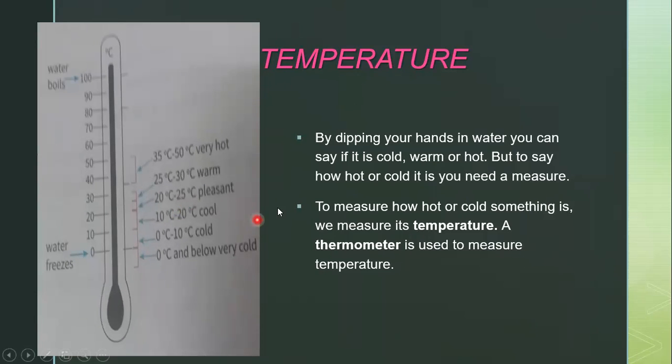Temperature. By dipping your hands in water, you can say if it is cold, warm or hot. But to say how hot or cold it is, you need a measure. Just by touching, you can say whether it is hot or cold, but to measure how much hot and how much cold, you want a measurement. For that there is an instrument. To measure how hot or cold something is, we measure its temperature. A thermometer is used to measure temperature. So that is called temperature, and the instrument to measure it we call a thermometer, and this is the thermometer.